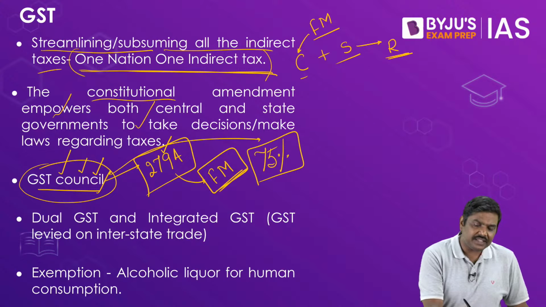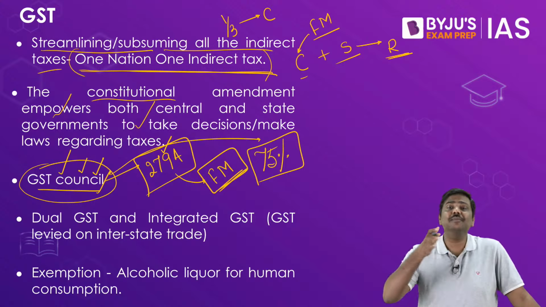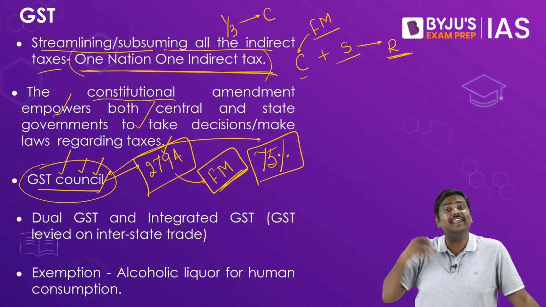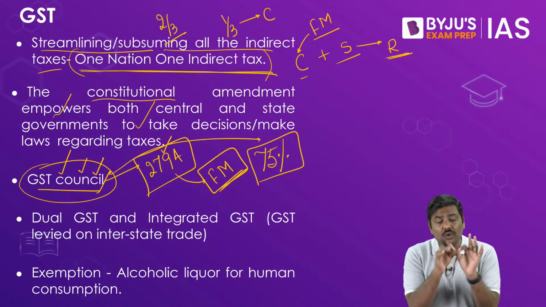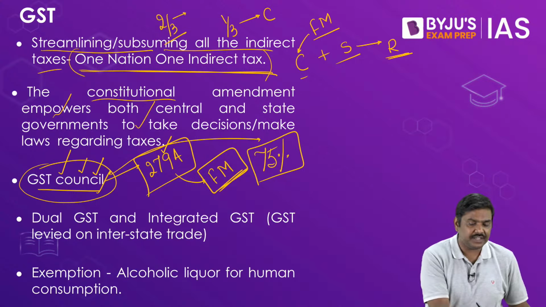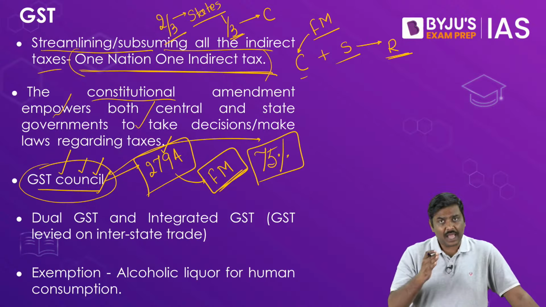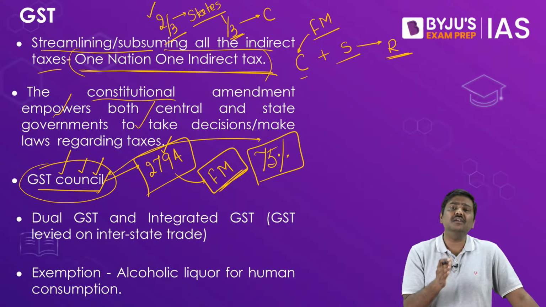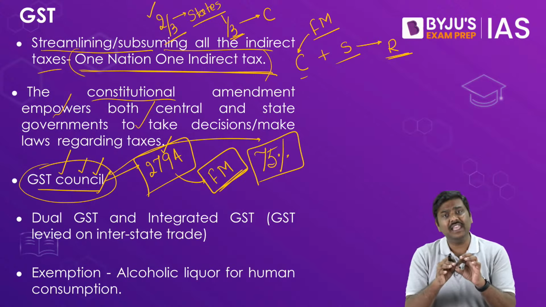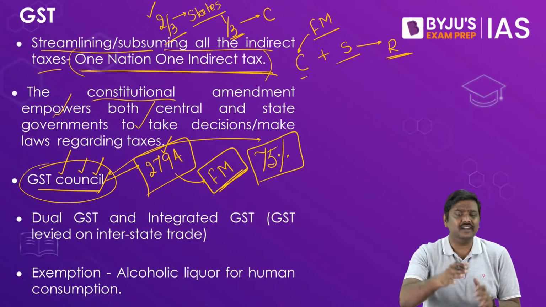One third of the voting rights have been given to the central government, that is 33.3333% till infinity, and two thirds of the voting rights have been equally distributed amongst the states. Remember this, as well as the union territories. So one third of the voting rights have been given to the center and two thirds have been divided equally amongst all the state governments, plus the union territories which are present in the GST Council.